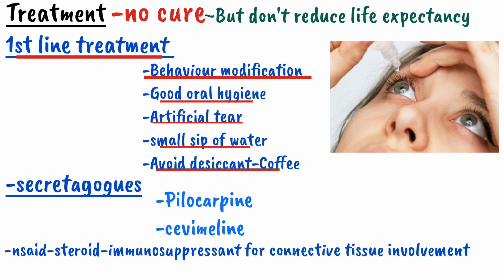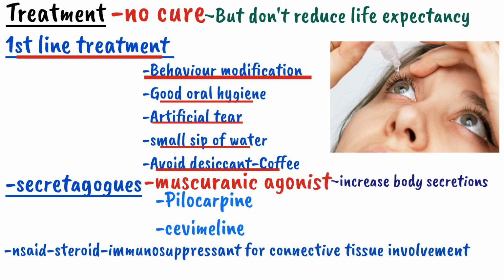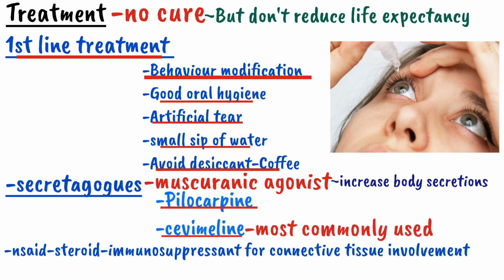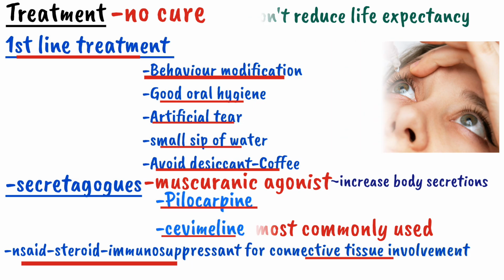Apart from that, we can use a secretagogues. Secretagogues are muscarinic agonist and they increase the body secretion. Primarily, we use a pilocarpine, but it is an older drug. It is replaced by a cevimeline, which is a newer drug and used in the treatment of Sjogren syndrome. So by this way, we increase the secretion and prevent the clinical manifestation of a Sjogren syndrome. Apart from these, if a patient have a connective tissue involvement, we can use NSAID, steroid and immunosuppressant.